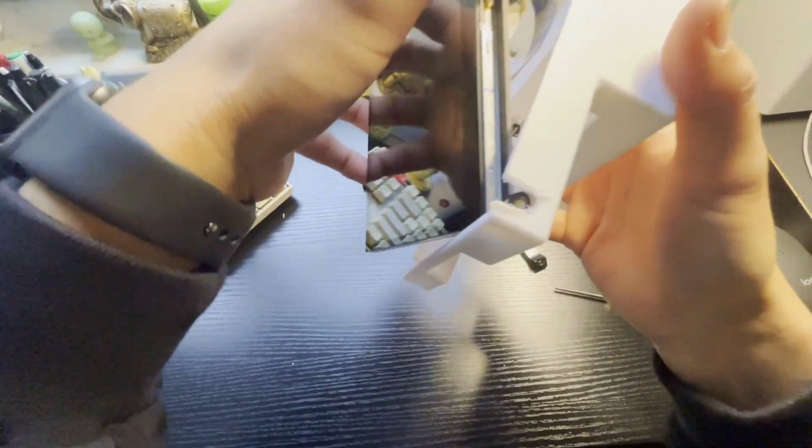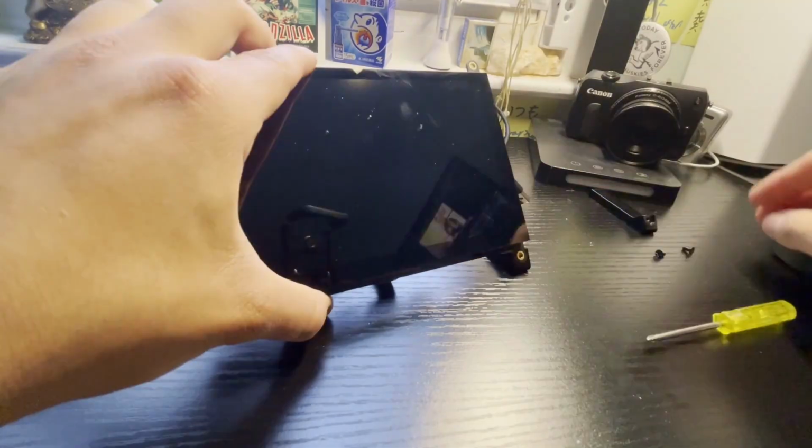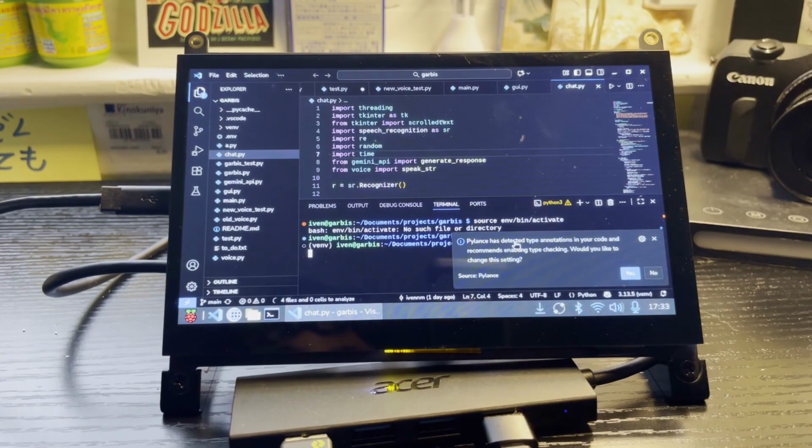Yeah, it didn't fit. I tried every possible angle, it did not fit. Grr. After reassembling Garbus and running the code, I was able to get him to work.